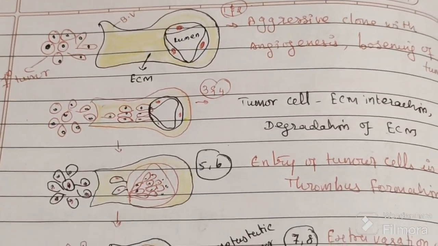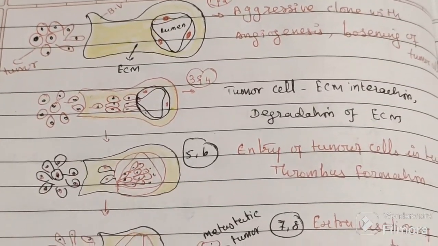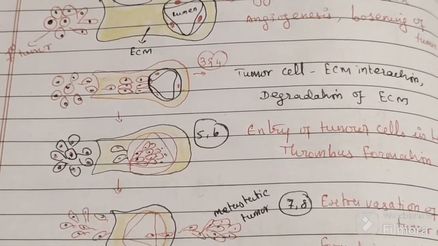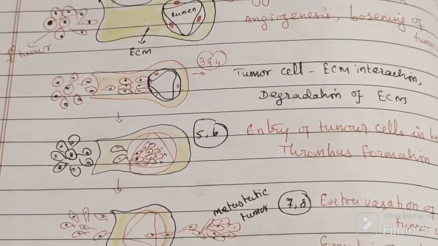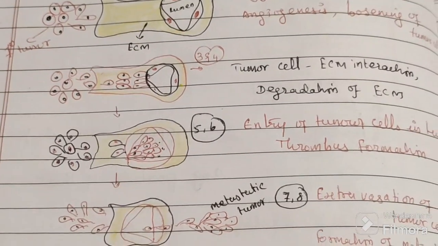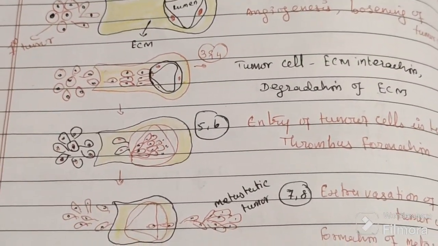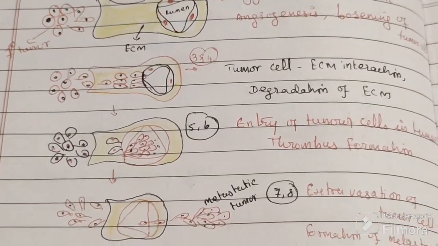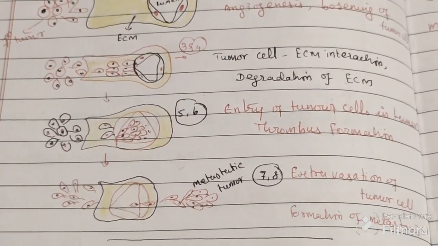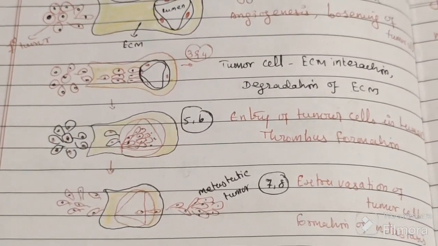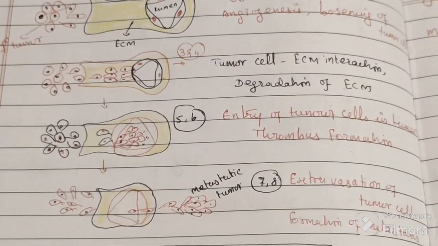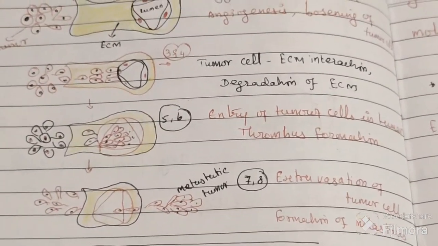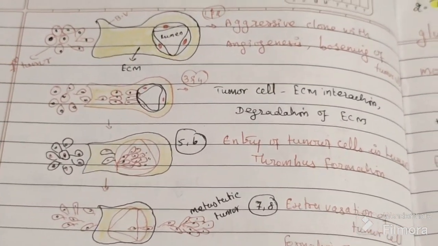Number 4, they enter inside the extracellular matrix by degrading it. Step 5, they enter inside blood vessels through autocrine motility factor. Step 6, they form thrombus to be protected from immune attack, from WBC attack. Then they extravasate at some distant site, then they grow here. This is all about the metastasis mechanism.